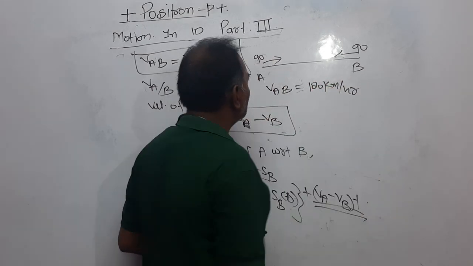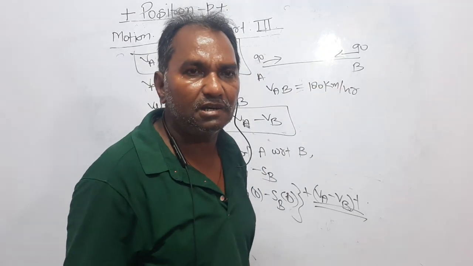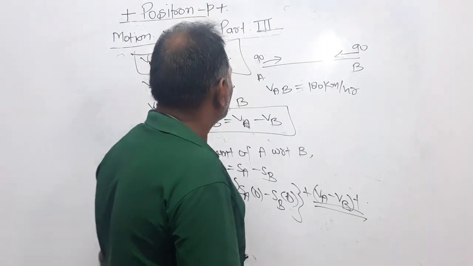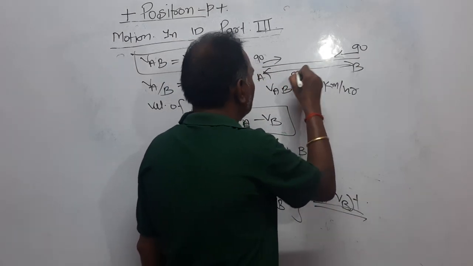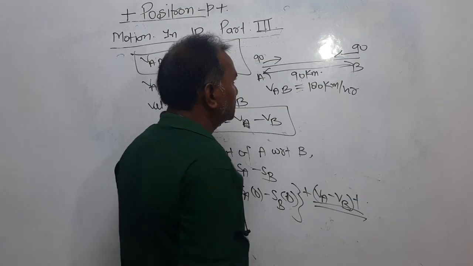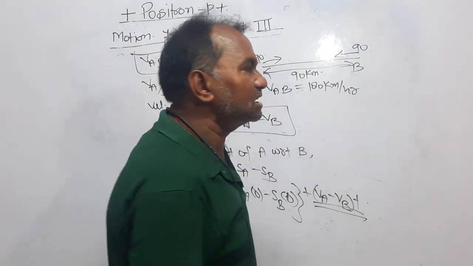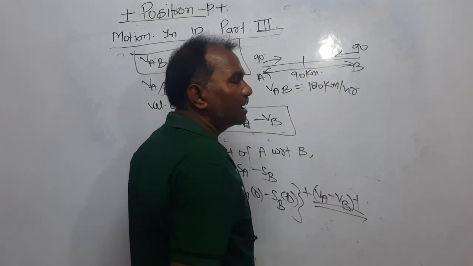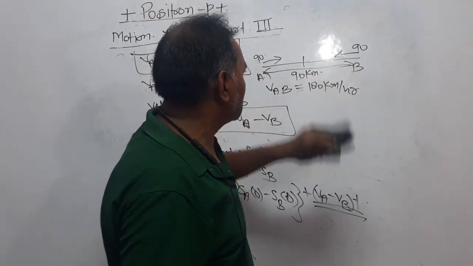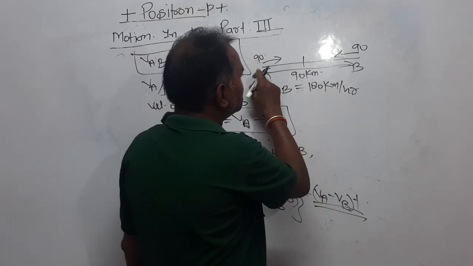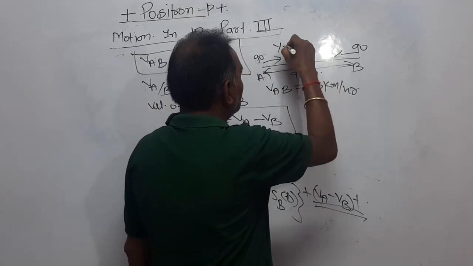How? Let them be moving with velocities 90 and 90, right? And this distance is also 90 kilometers. If they are moving with the same velocity, by common sense you can say that they will meet at the midpoint of these two points. And how much time will each take to reach here? That is half an hour.